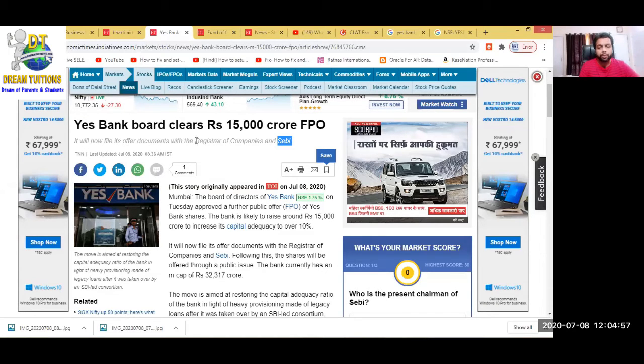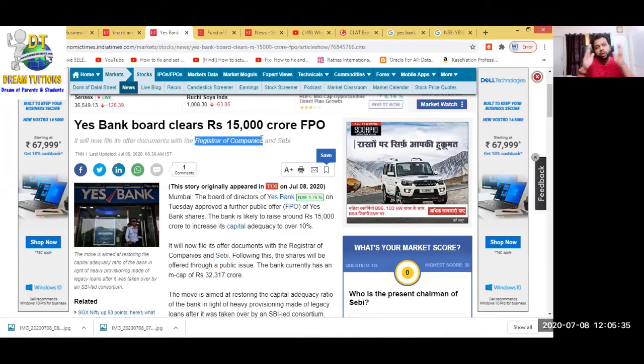Who are the government authorities? Registrar of companies and SEBI. SEBI full form is Securities and Exchange Board of India. Whichever company's shares are traded, whichever company's shares are available in the market, those companies are regulated by a government authority, a government organization, that is called Securities and Exchange Board of India. And Registrar of Companies is a government office. Registrar of company is a government officer who checks whether all the companies are following rules and regulations set down by the government or not.